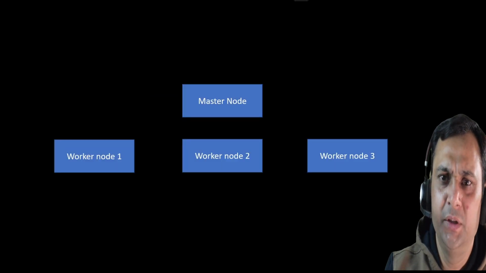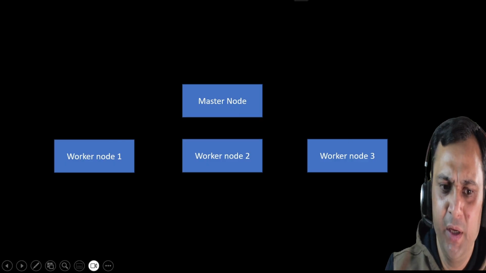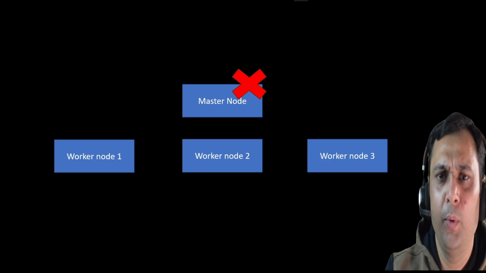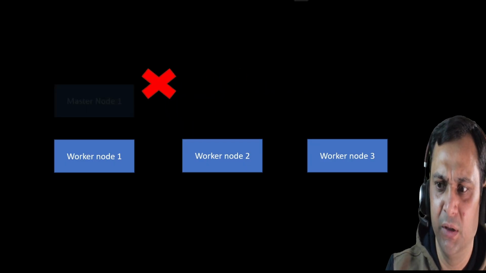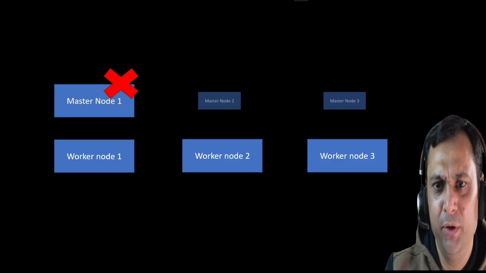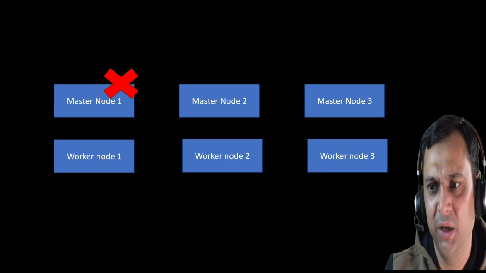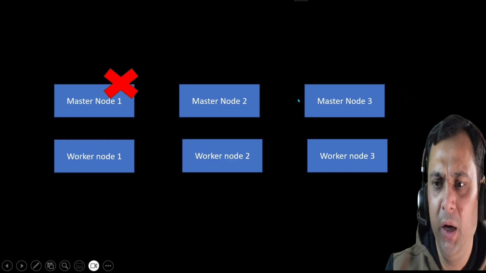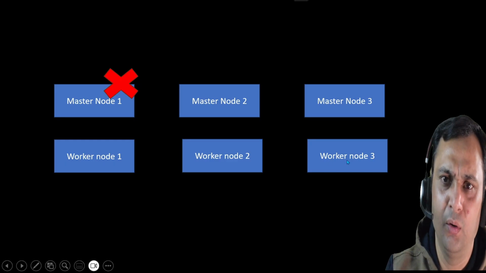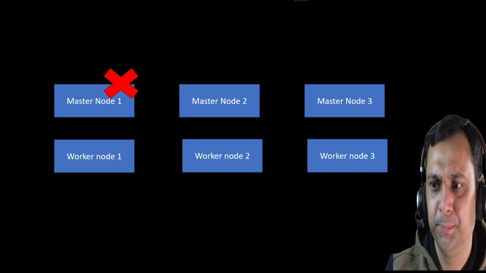Now, in a general scenario, what we have is one master node and three worker nodes running, right? If this master server goes down, then my whole cluster will be down. For that reason, we will create multiple master servers. As I said, we should have an odd number, either 1, 3, 5 or 7. Then only it will be of benefit to us, right? In this scenario, we are going to create three master servers, and beneath that there will be three worker nodes, or four or five, whatever, depending upon the cluster requirement, right?